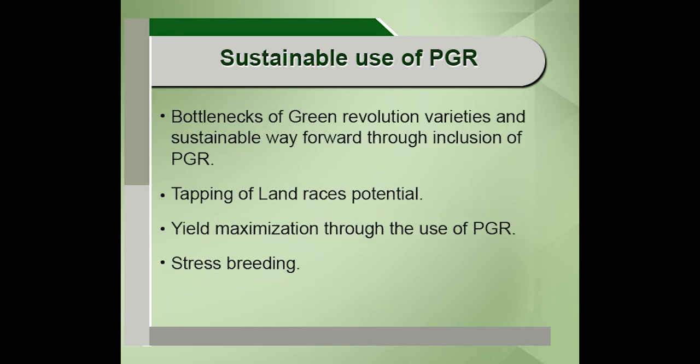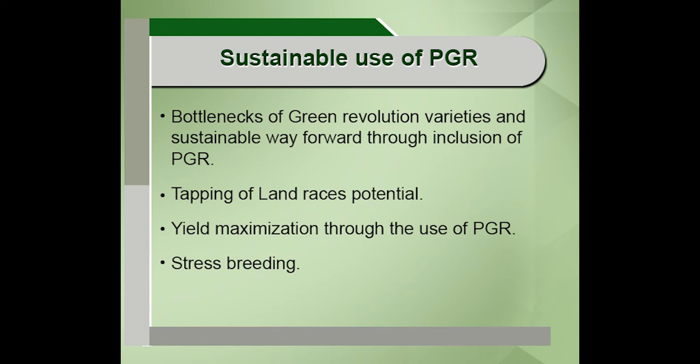And if you look at it, we need to sum it up, because the PGR, the plant genetic resources, have to be used sustainably. For that reason, we need to understand the past, the present and the future. In the past, the green revolution was a very important activity that resulted in a quantum jump in agricultural production, and it was caused by the development of high yielding semi-dwarf varieties.